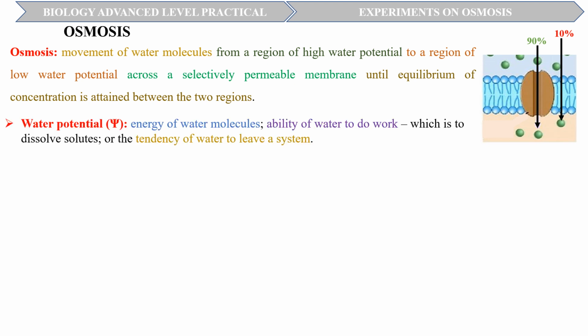The water potential, denoted by the Greek letter psi, is the energy of water molecules, the ability of water to do work, which is to dissolve solutes, or the tendency of water to leave a system because of the few or no solutes to dissolve.